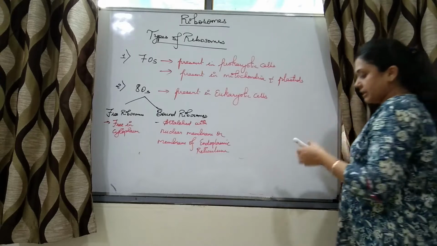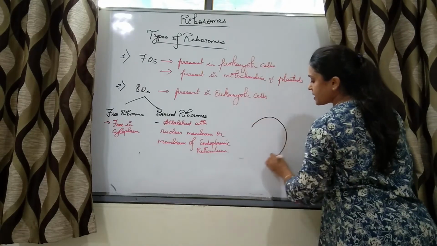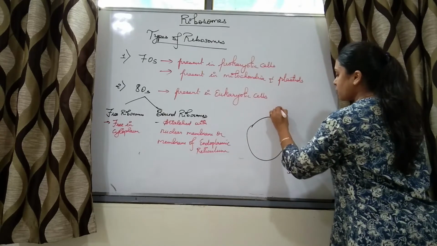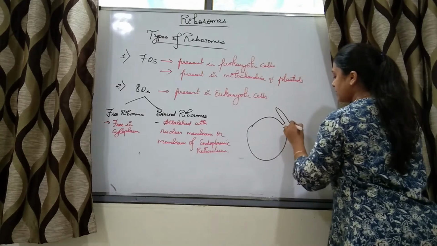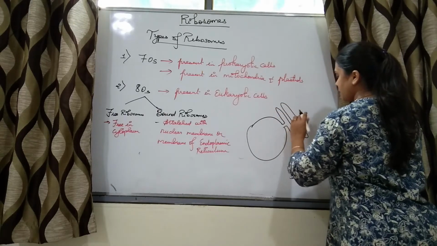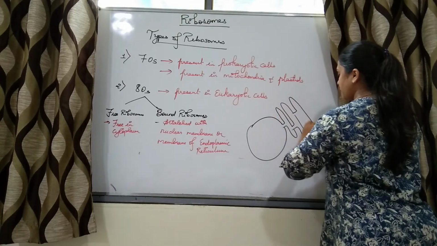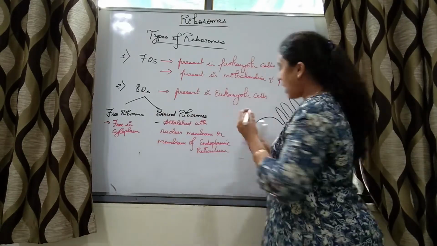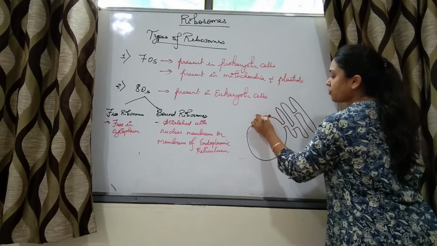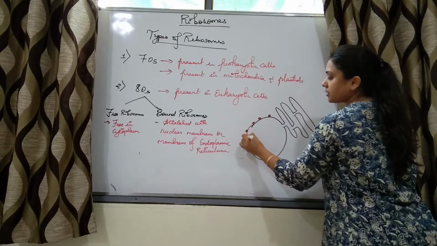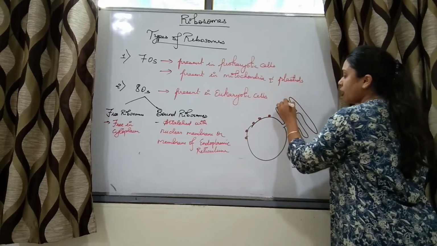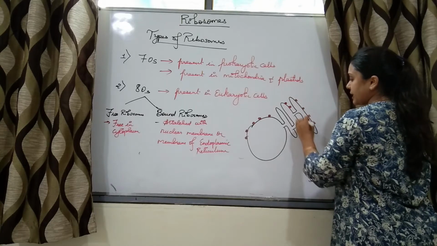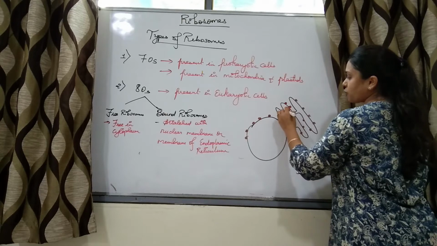Students, we have studied that this is the nucleus of the cell. From the nucleus of the cell arises the endoplasmic reticulum. So, bound ribosomes are those ribosomes which are attached to the surface of the nucleus or to the surface of the endoplasmic reticulum, attached to the membrane of the endoplasmic reticulum.